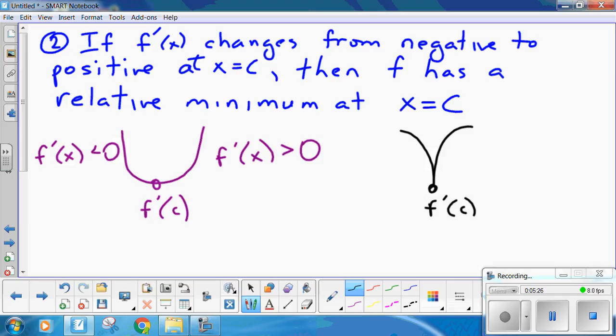So, first derivative test: the function has to be continuous, and you find the critical numbers or critical points. So let's do an example.